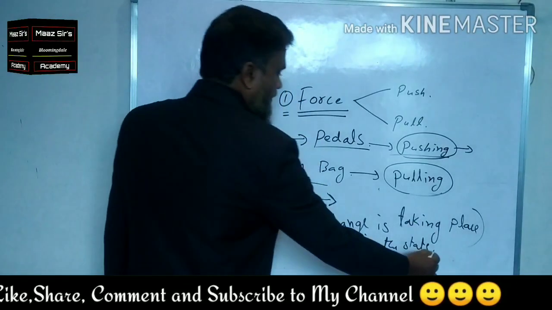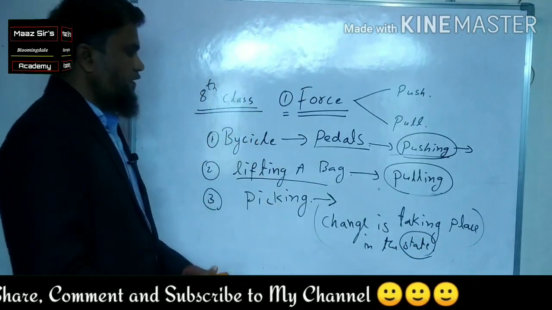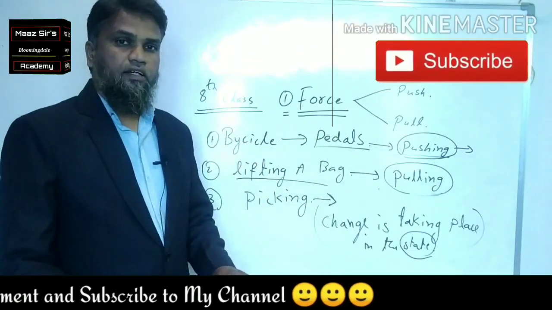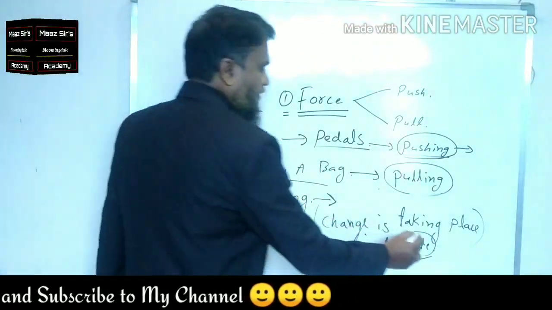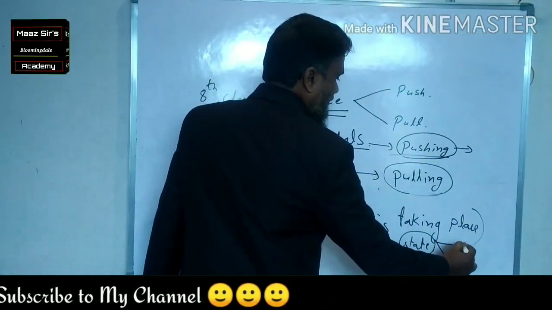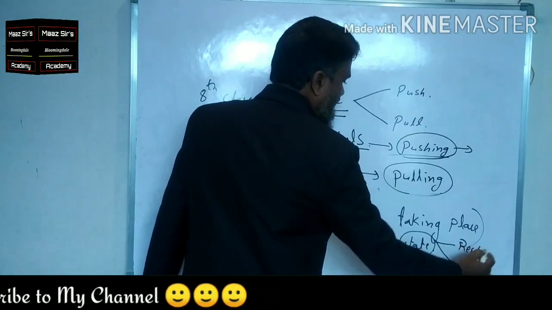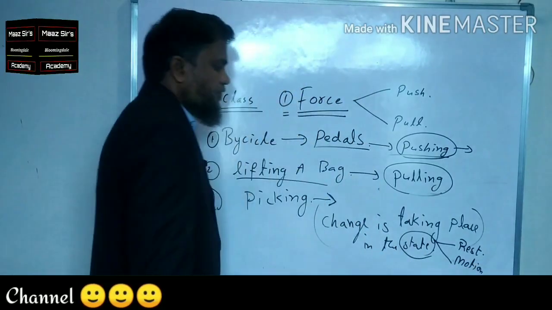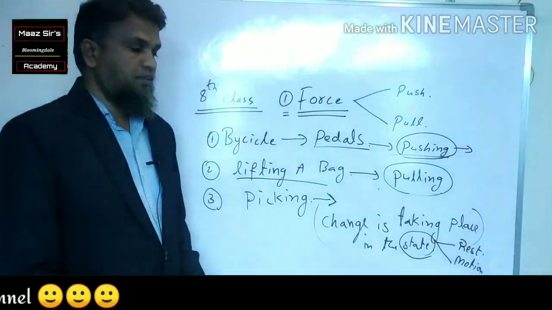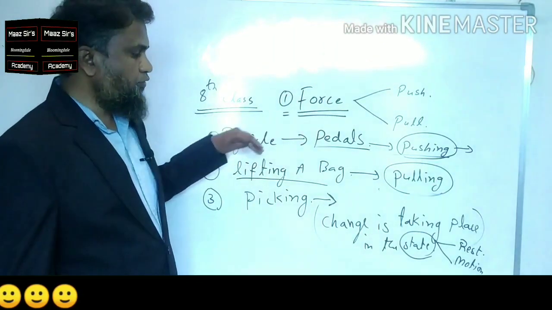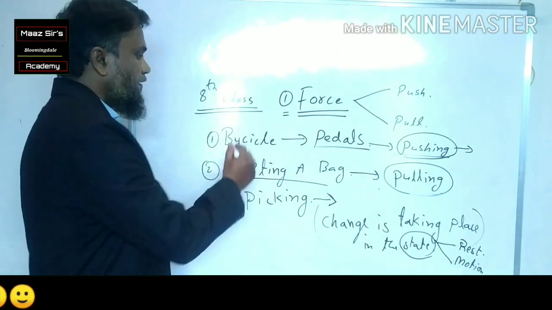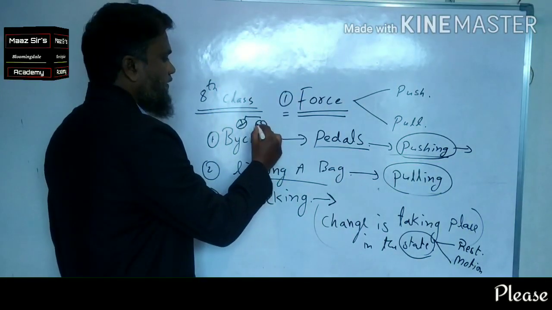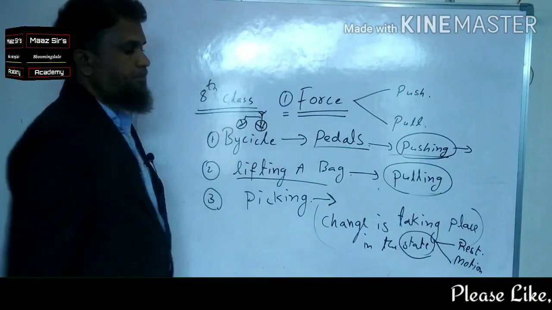What do you mean by state? For example, in this case, the bicycle. The bicycle is at rest. In state we can say there are two types. One is rest, the other one is motion. What do you mean by rest? Before applying the force, the bicycle is at rest. It is not going anywhere.